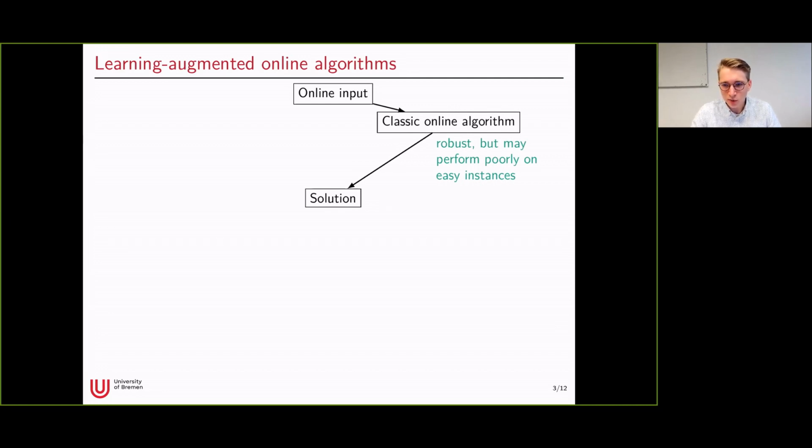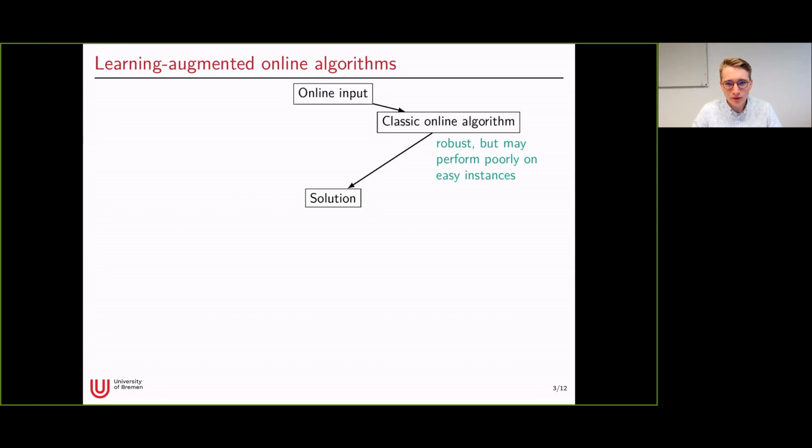This algorithm is robust because it has this hard competitive ratio, which tells us that it won't be too bad compared to an optimal offline solution for any instance. But on the other side, classic online algorithms often perform poorly on easy instances, where it would be, for example, the best idea to just move the closest server towards a request.